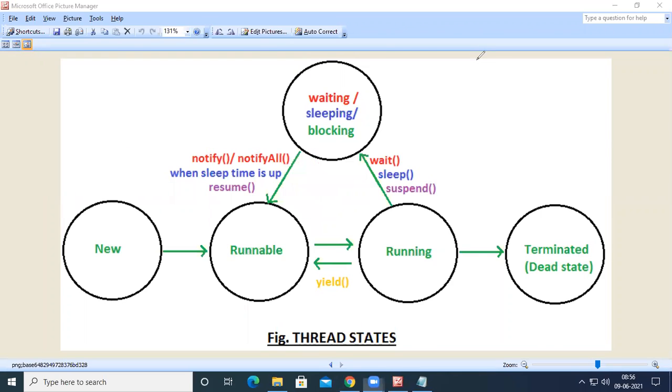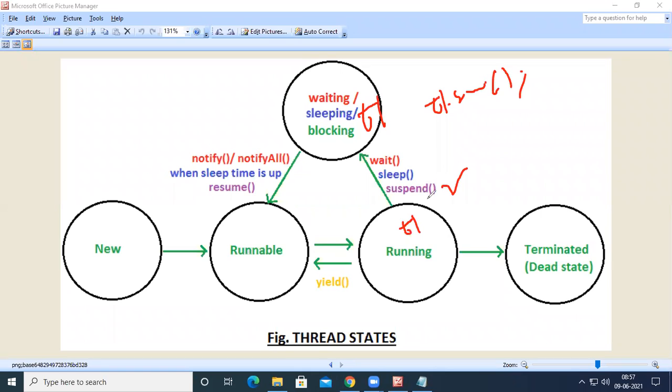But when a thread was moved by using suspend, for example, there exists a thread T1, and when we call T1.suspend, then the thread will be moved into this waiting state, and it will not return to the ready state automatically. Now, what do we have to do in order to bring such a thread into the ready state?